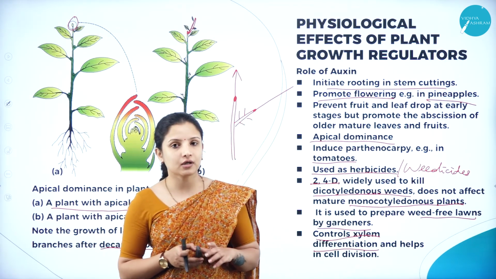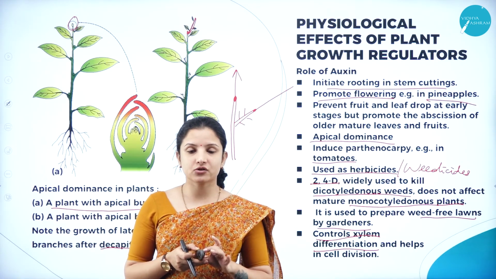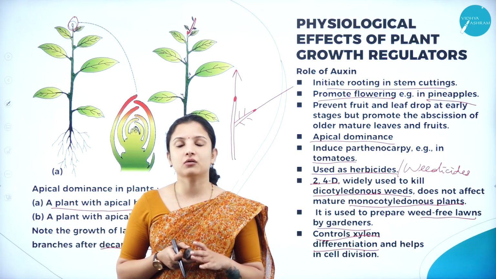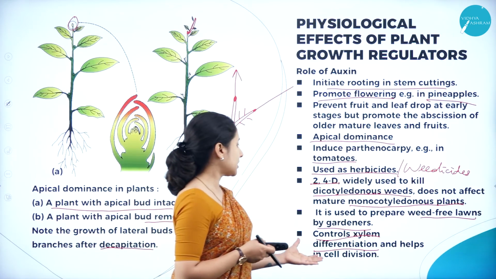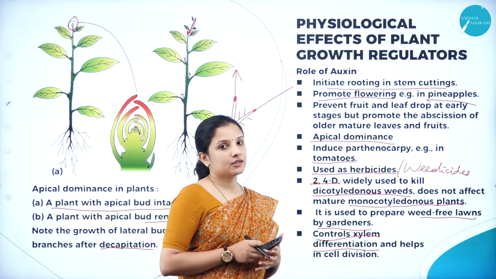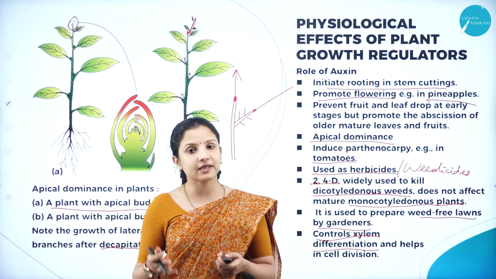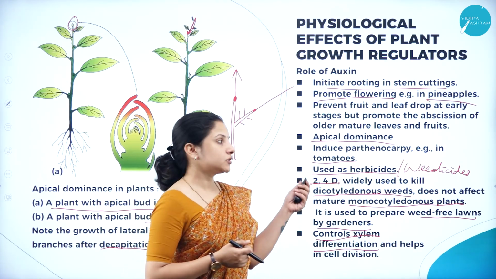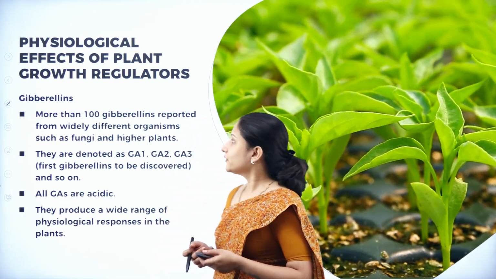So it also helps to control the differentiation of xylem, that is, structural modification or change in the xylem cells. For that it helps control xylem differentiation, and it also helps in cell division, because cell division is also a form of growth. If the number of cells increases, that also depicts growth, right? So therefore auxin also helps in cell division. So this was about the role of auxin.